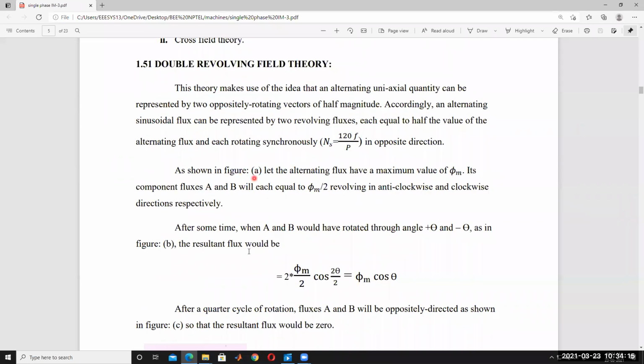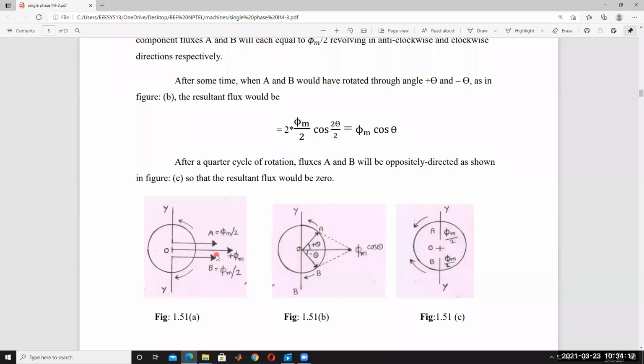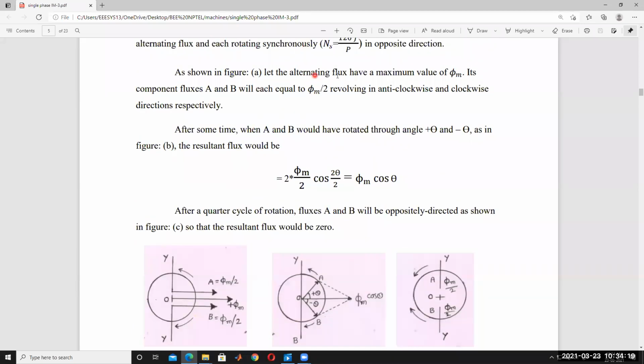As shown in figure A, let the alternating flux have a maximum value of φm. Its component fluxes A and B will each be equal to φm by 2. This is φm by 2 and this is another φm by 2. They rotate in opposite directions, revolving anti-clockwise and clockwise respectively.